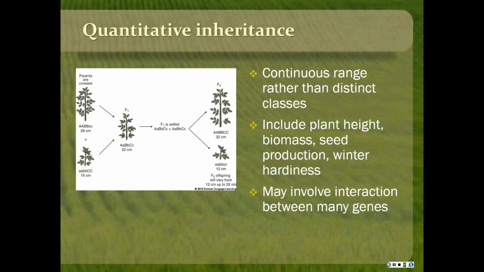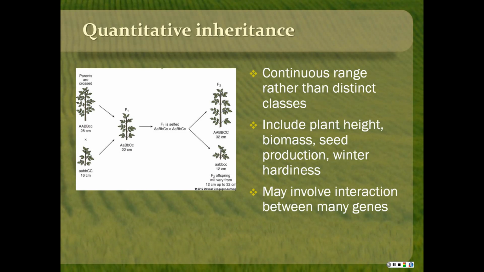And then quantitative inheritance is things that are a continuous range rather than distinct classes. It'd be like plant height, biomass, seed production. You don't have all tall plants and all short plants as two distinct classes. There's a range. Most of the plants would be average, in a bell curve type arrangement, and then maybe some short ones and some really tall ones, but it's a range basically rather than distinct classes.